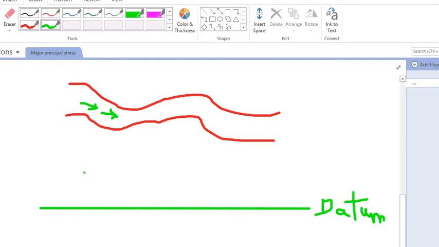With reference to this datum, there will be some height of the bed of the river. Bed of river means the bottom of the river. So that is called Z, the potential head. Similarly, when water is flowing here, it will have some pressure. So this is called pressure head, that is P upon gamma.